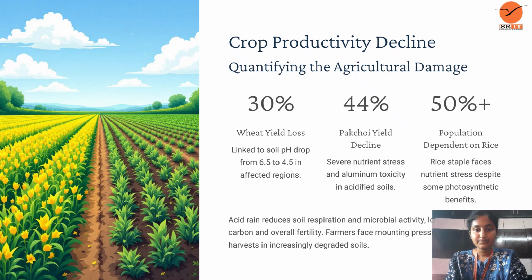Over 50% plus. Acid rain reduces soil respiration and microbial activity. Moreover, carbon and fertility will be facing mounting pressures, as farmers harvest increasingly degraded soils. These are very important for agriculture, for farming. This is a lot of damage caused by acid rain in China.